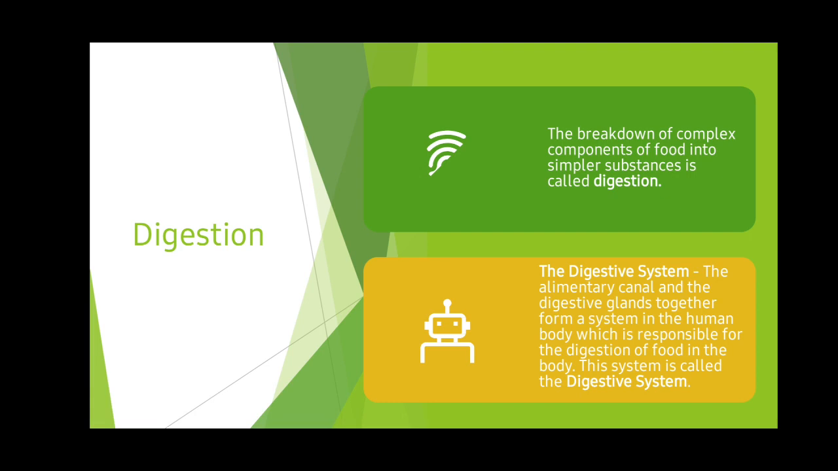So which part does this? The alimentary canal and the digestive glands together form a system in the human body which is responsible for the digestion of food. This system is called the digestive system. So the digestive system is responsible for digestion. In this lesson, we are going to see this digestive system in detail. Clear?